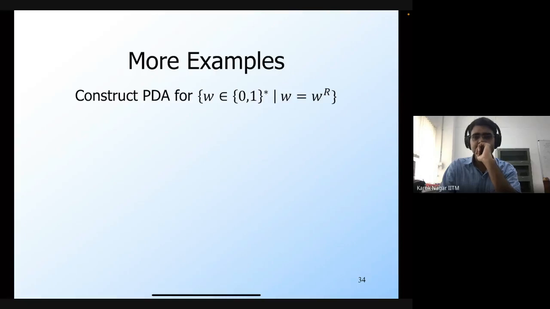Okay, so I have a suggestion from Sanchit. Okay, good. So let's see that. Right? So I'm assuming that A and B are the stack symbols, and then 0 and 1 are the symbols of the input alphabet.